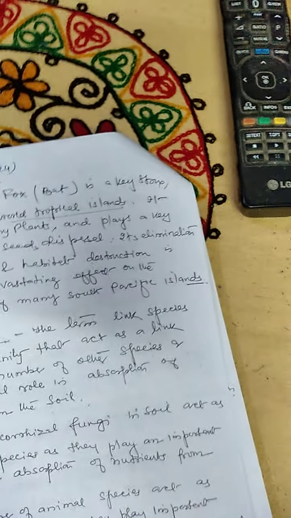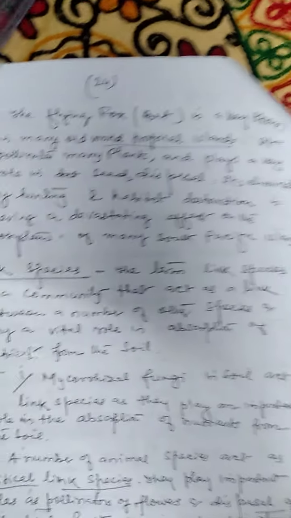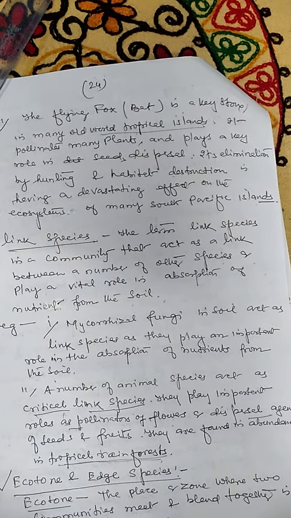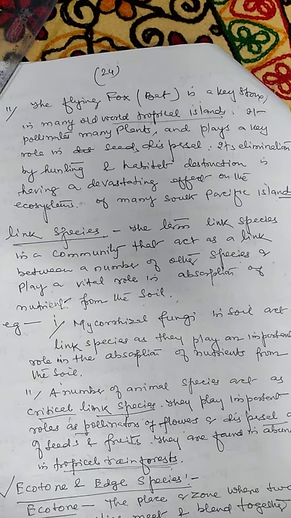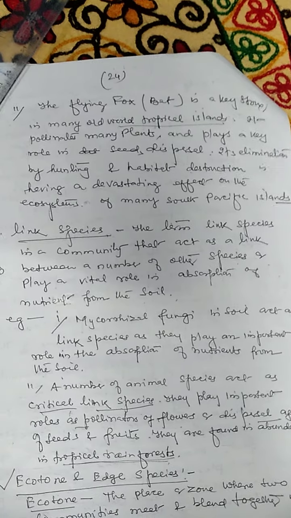The second example given here is about the flying fox, which is commonly known as the bat. It is a keystone in many old world tropical islands. It pollinates many plants and plays a vital role in seed dispersal.